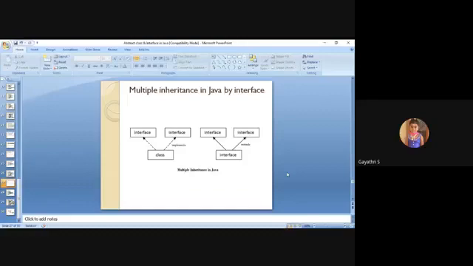That is possible. And one more thing is possible: an interface can extend more than one interface at the same time. These two things are possible in Java by the interface concept.